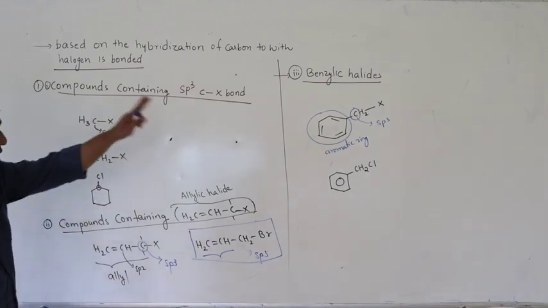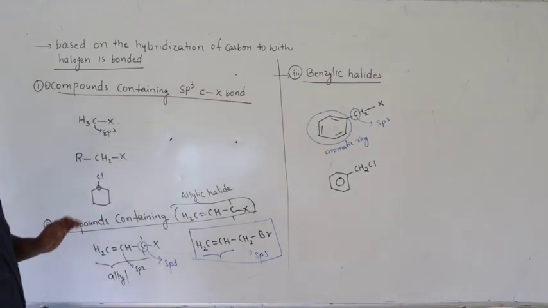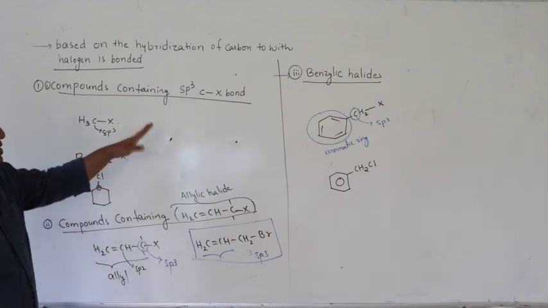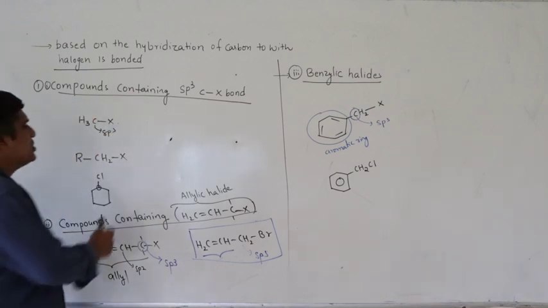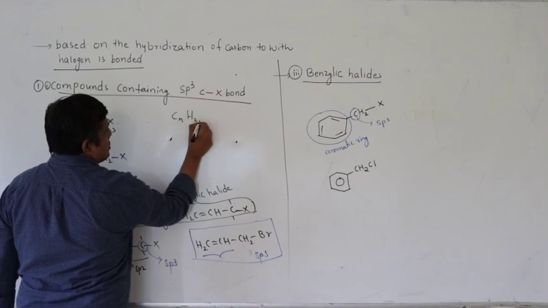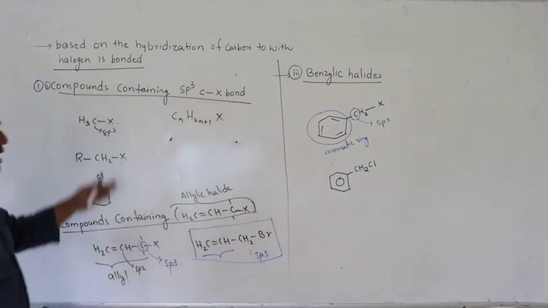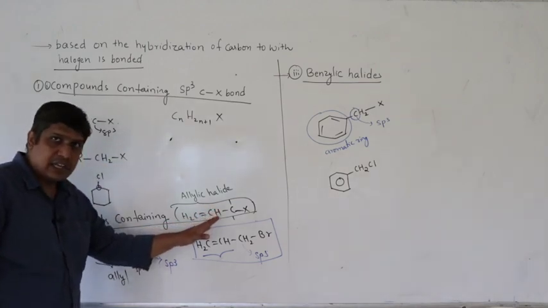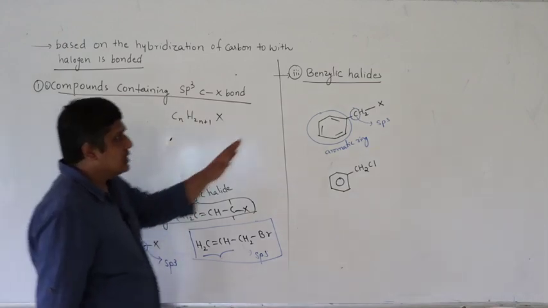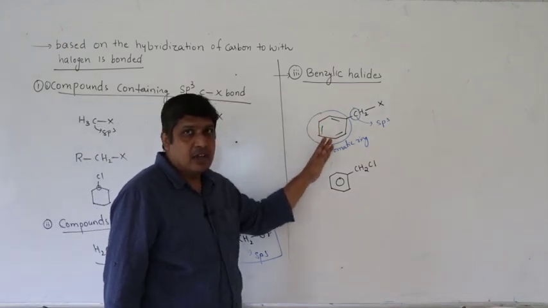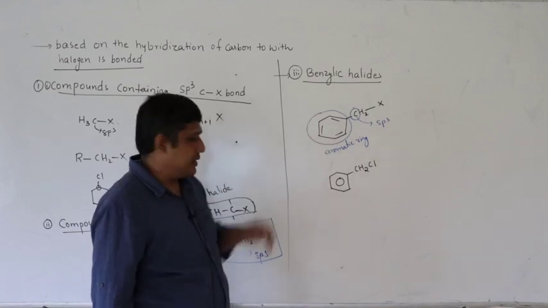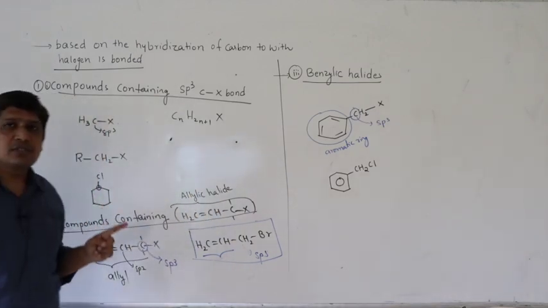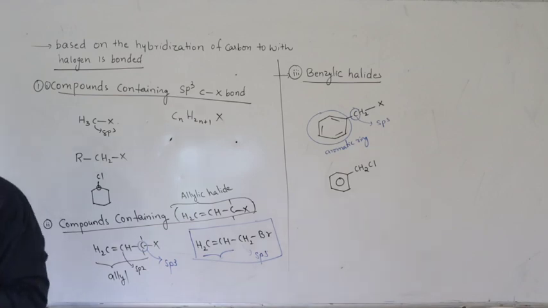So this is called benzyl chloride. In all these three examples, halogen is bonded to sp3 carbon. So you should know how to differentiate. Here halogen is bonded to sp3 carbon, so the general formula you can write is the alkane formula CnH2n+1X. All the valencies of carbon are satisfied. In the second case, halogen is bonded to an sp3 carbon next to a C=C bond. In this, halogen is bonded to an sp3 carbon which is bonded to an aromatic ring. So here we call it allylic halide, here we call it benzylic halide. In all these, the halogen atom is bonded to an sp3 carbon itself.